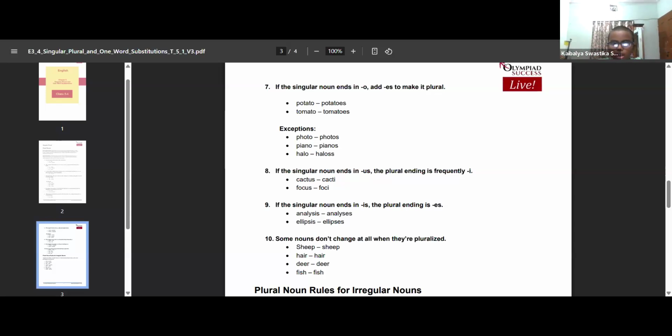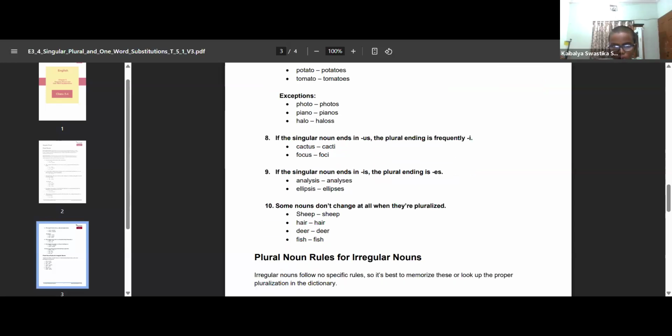If the singular noun ends in us, the plural ending is frequently i. Cactus, cacti, focus, foci. If the singular noun ends in is, the plural ending is es. Analysis, analyses, ellipsis, ellipses. Some nouns don't change at all when they are pluralized. Sheep, sheep, hare, hare, deer, deer, fish, fish.